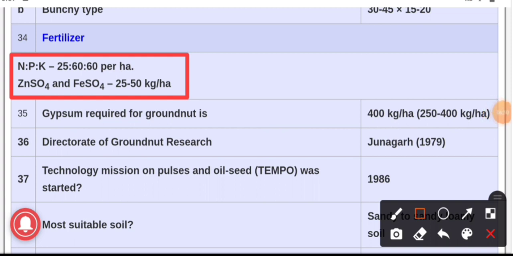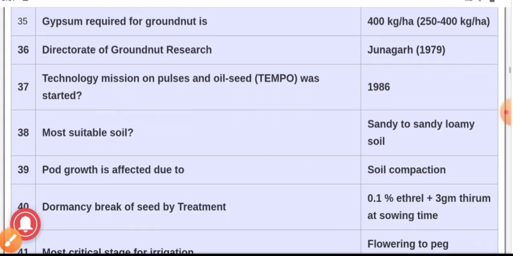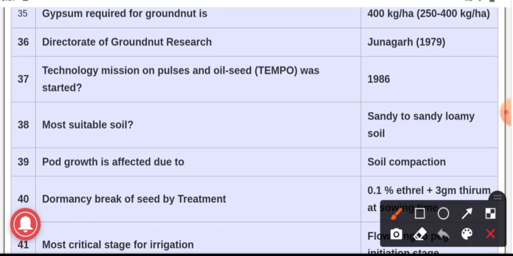Next question, question number 35. The gypsum which is required for groundnut is 400 kg per hectare. Next question, question number 36. The Directorate of Groundnut Research is located at Junagadh and it was established in the year 1979. Question 37, the Technology Mission on Pulses and Oilseeds was started in the year 1986.